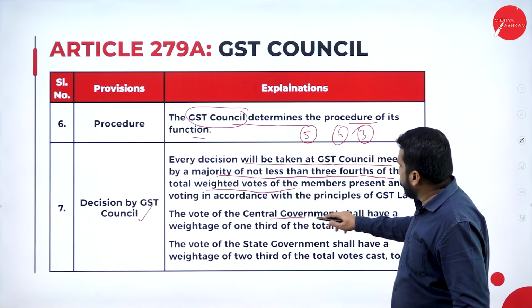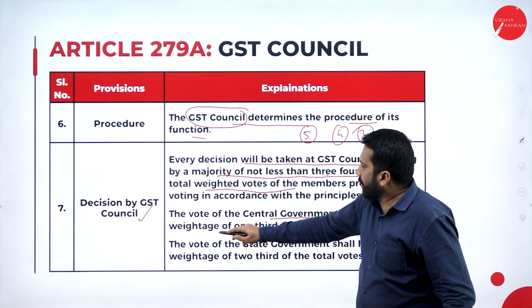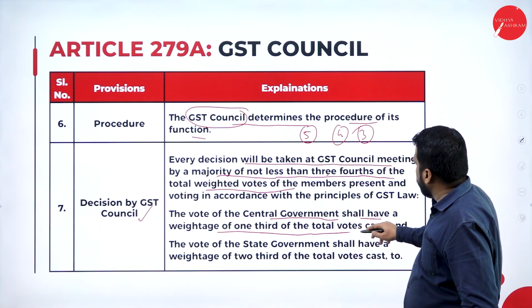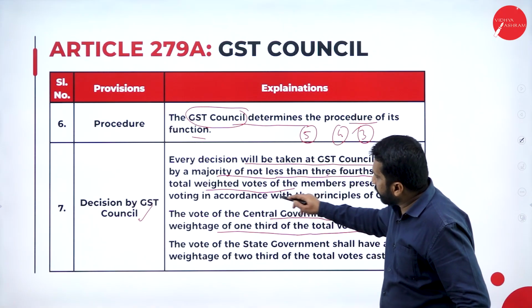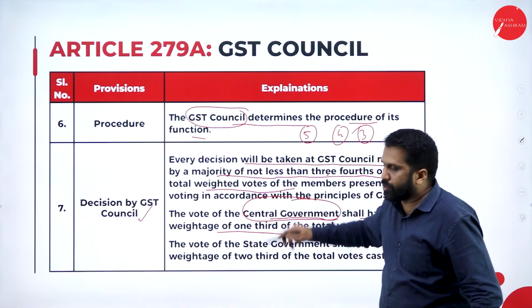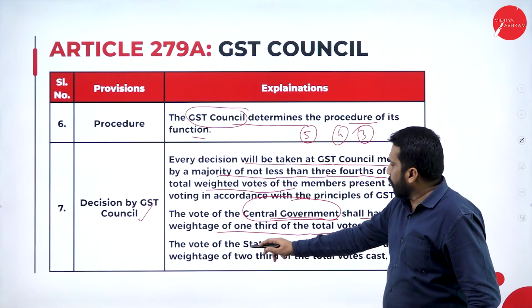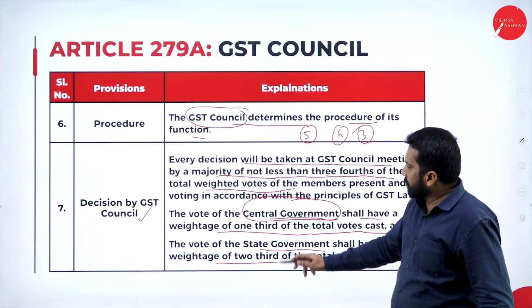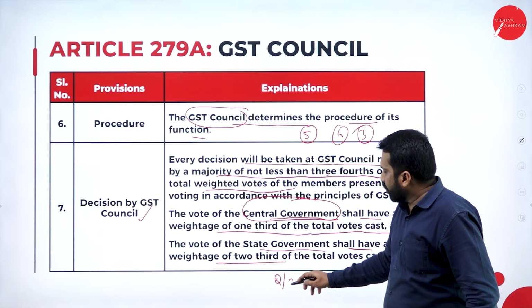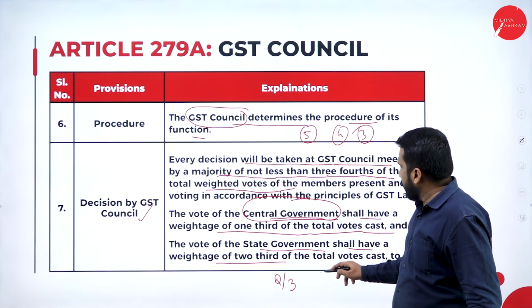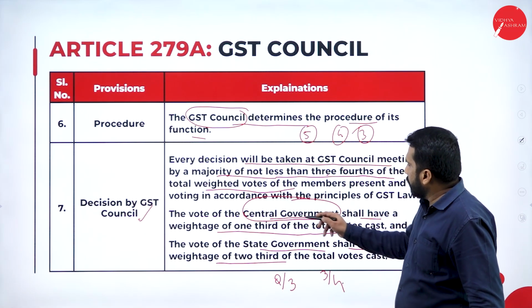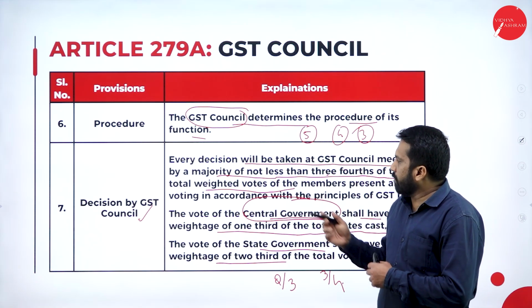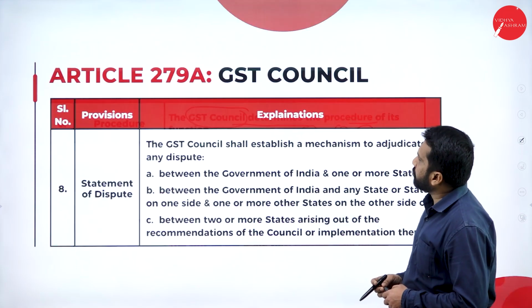The vote of the central government shall have a weightage of 1/3 of the total votes cast. So even the central government also has the right to vote. The vote of the state governments shall have a weightage of 2/3. See, 2/3 by state governments and 3/4 by the central government.